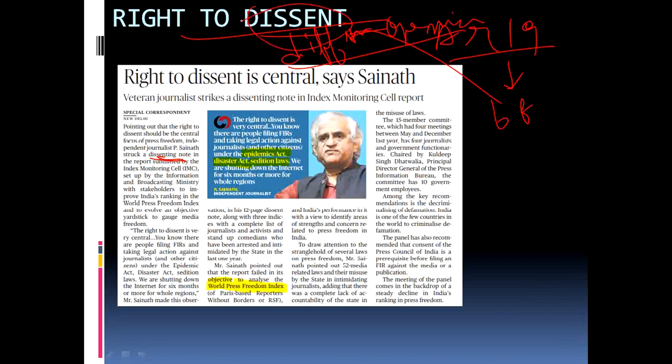And Article 19, it is about Article 19. And this Sainath, an independent journalist, has also said that if you curb this right to dissent, then you are indirectly curbing the freedom. There is an index called the Press Freedom Index. The rank of India in this Press Freedom Index is 142, and this is released by Reporters Without Borders. If you curb this right to dissent, then the rank in this Press Freedom Index will go down. So this is what he was saying in this particular article in The Hindu.